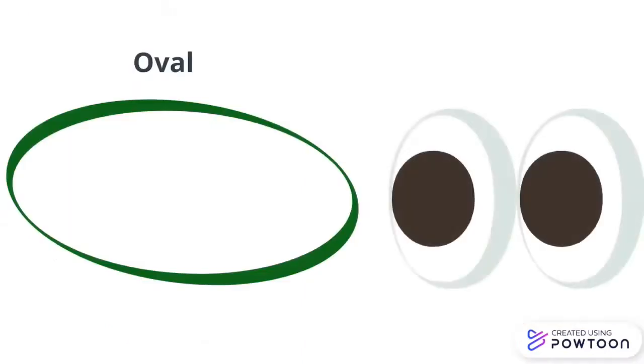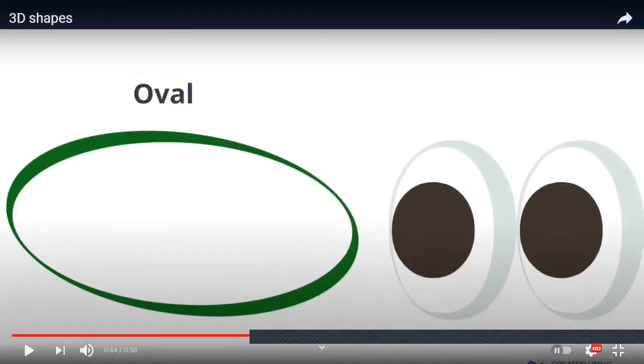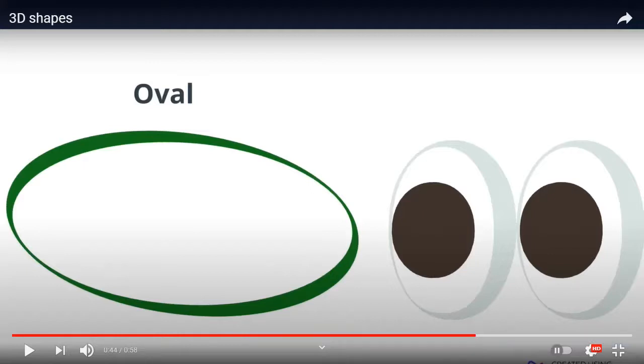Oval. Now see, this is the shape that we are discussing now. This is oval shape, right? We can say that it is a form of a sphere, but it is not accurate. Like, a sphere is completely round like a ball. Now, oval is a sphere, but not like a ball.